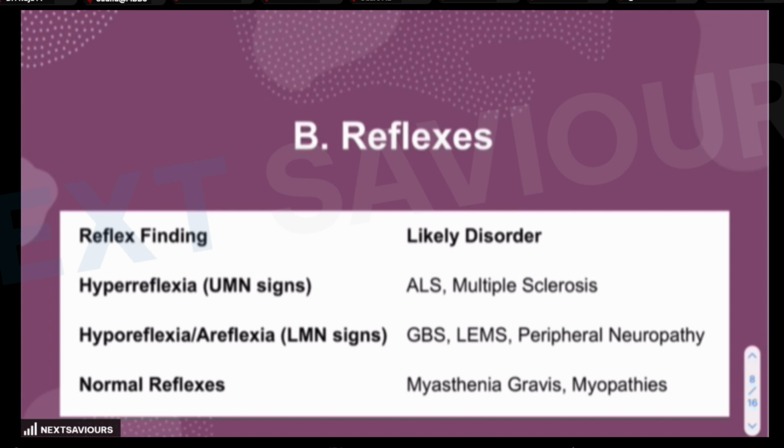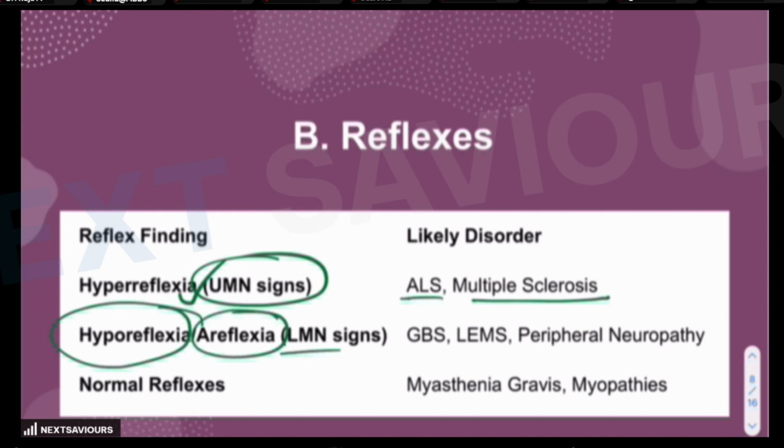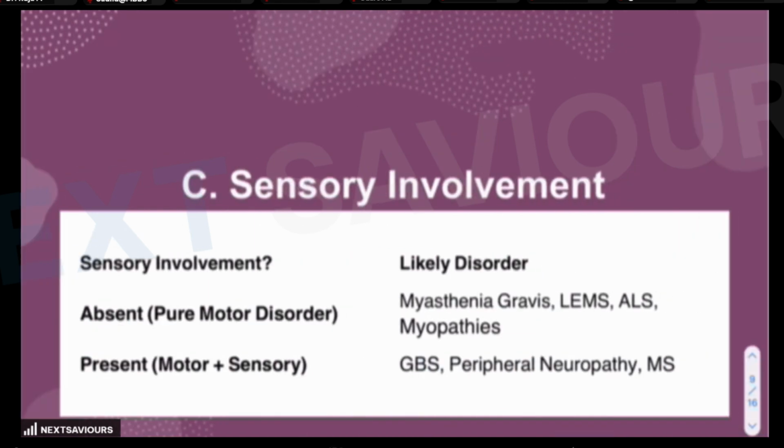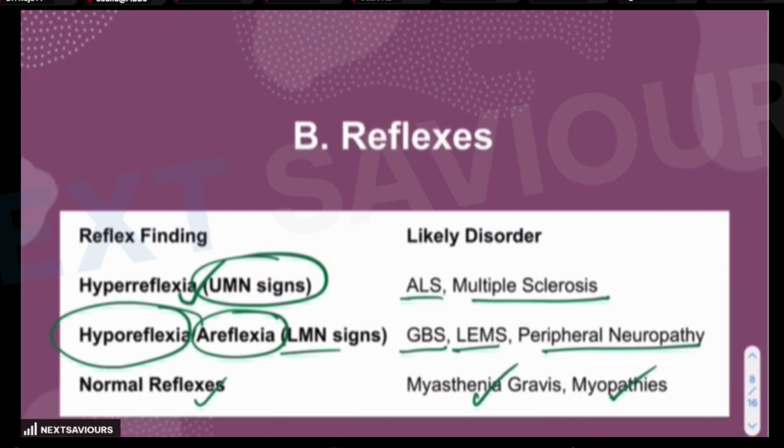Next thing which is provided are the reflexes. If there is hyperreflexia, that means the features of upper motor neuron type of palsy, it is a feature of ALS and multiple sclerosis. But if there is hyporeflexia or areflexia, which is a feature of lower motor neuron palsy, it is a feature of Guillain-Barré, Lambert-Eaton or peripheral neuropathies. The normal reflexes are observed in case of myasthenia gravis and the other myopathies. So particularly the reflex related findings are provided in case of multiple sclerosis where there is hyperreflexia.